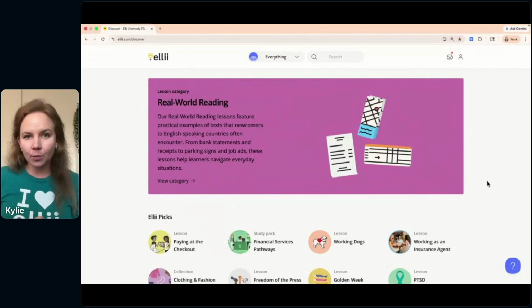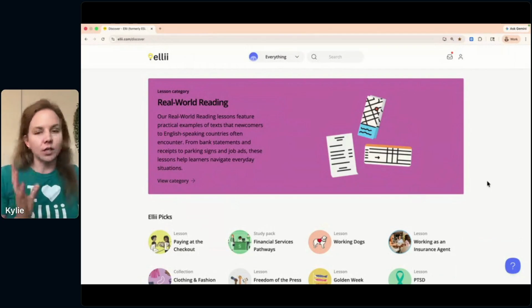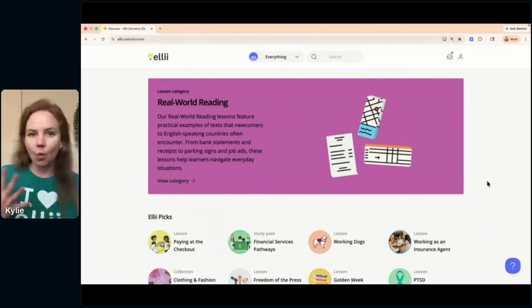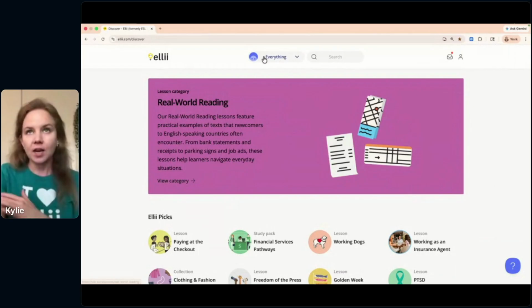You're going to find things on the platform that are great for young learners and content that's great for adults. So it's all about knowing where to look on the platform and knowing ways to keep yourself organized and keep track of things that you love on the platform or lessons.